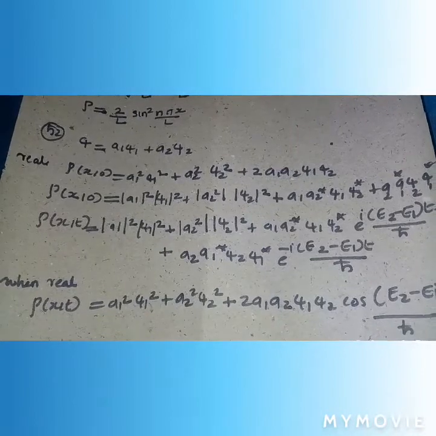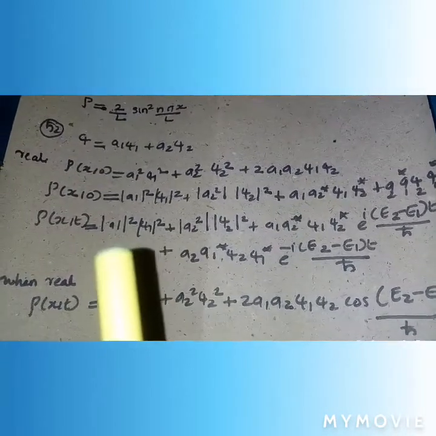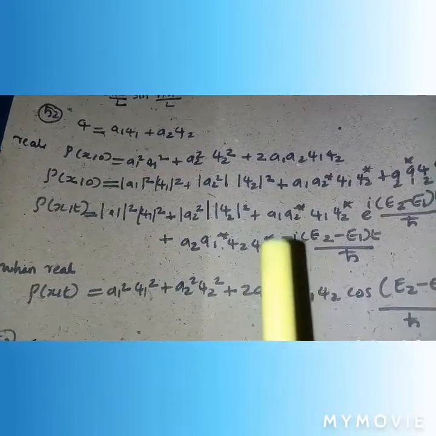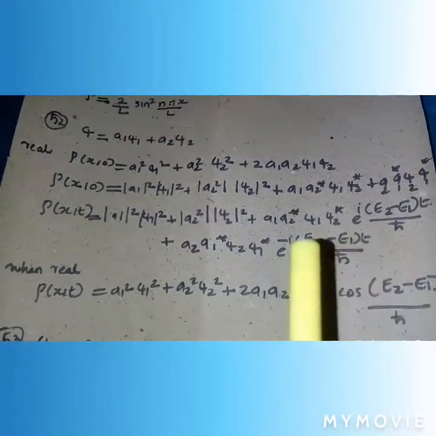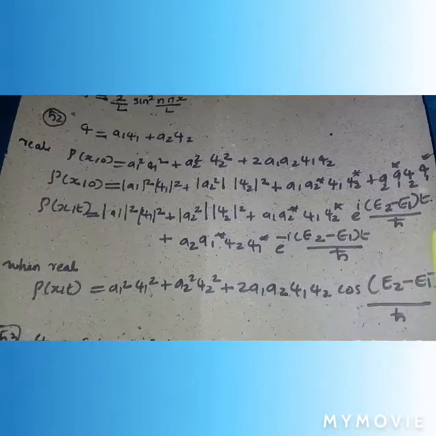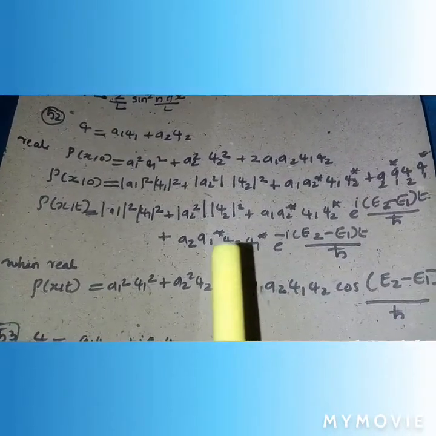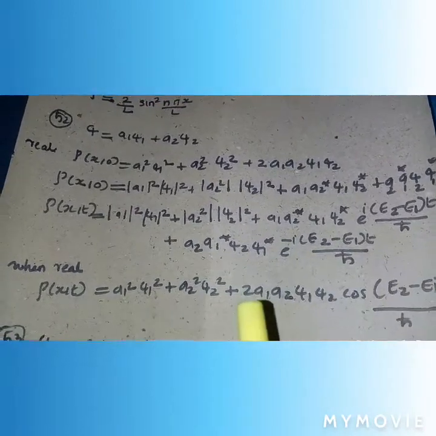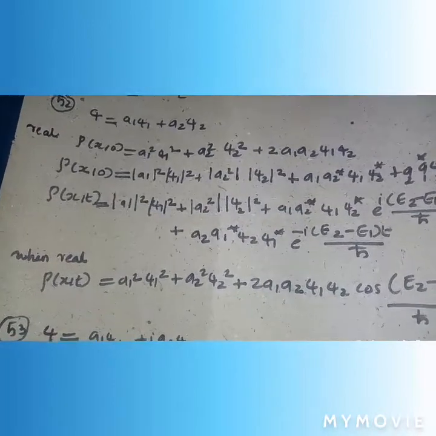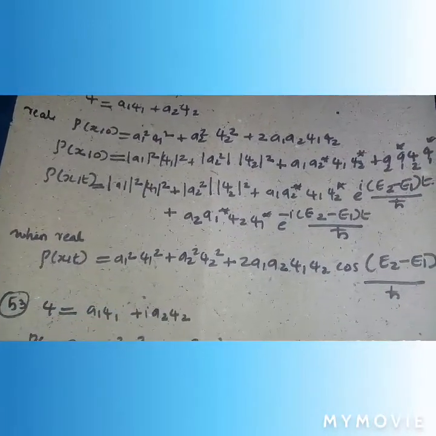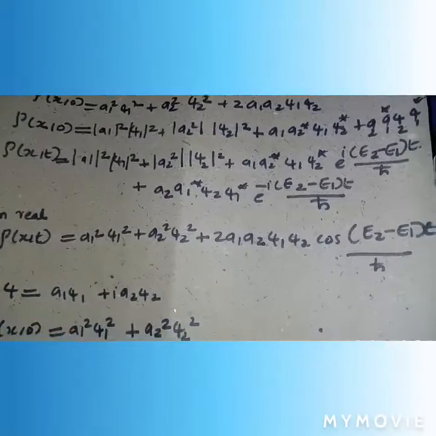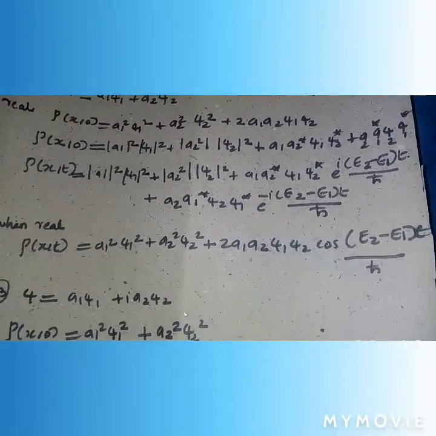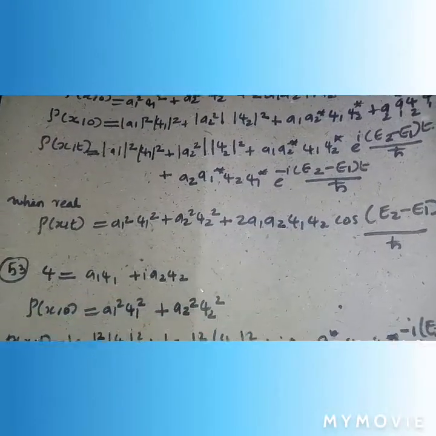At time t, the probability density changes as a1² psi 1² plus a2² psi 2² plus a1 a2* psi 1 psi 2* e raised to i(E2 minus E1)t by ħ plus a2 a1* psi 2 psi 1* e raised to minus i(E2 minus E1)t by ħ. When the functions are real, after time t the probability density is equal to a1² psi 1² plus a2² psi 2² plus 2 a1 a2 psi 1 psi 2 cos of (E2 minus E1)t by ħ.